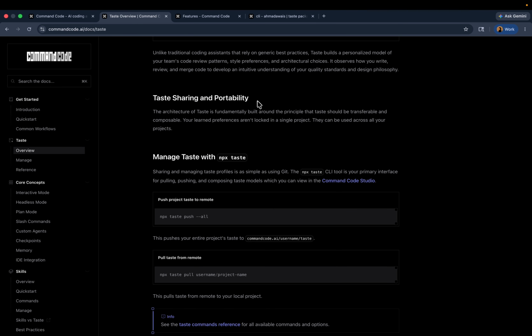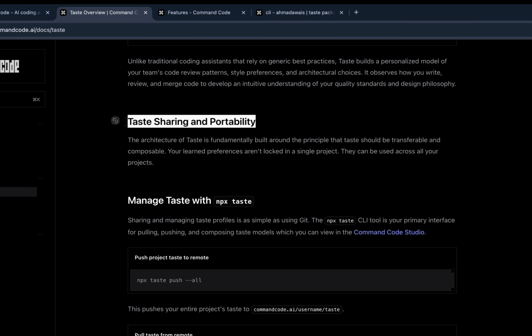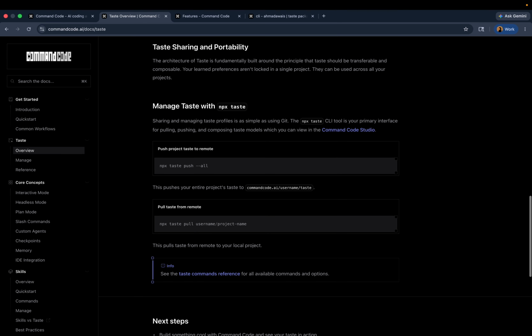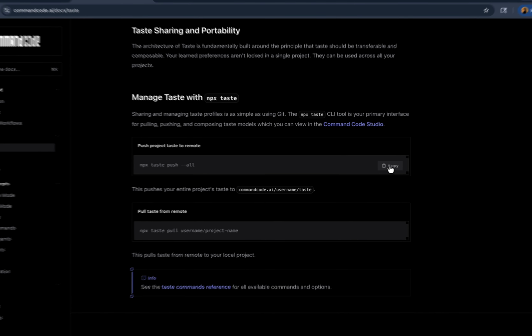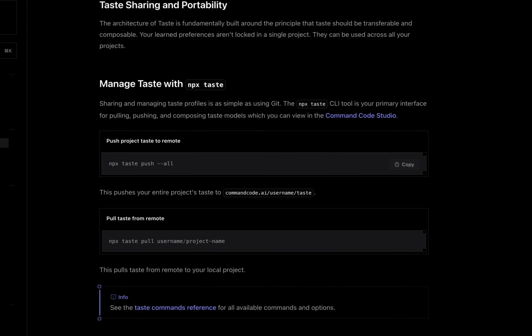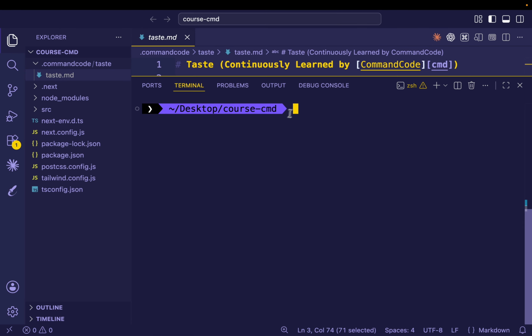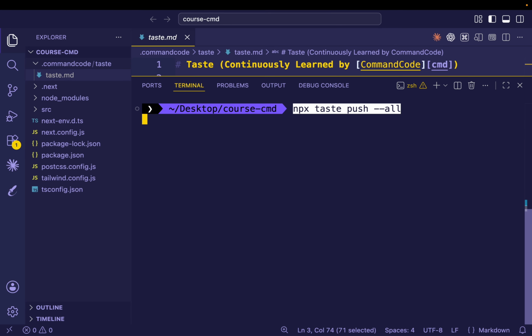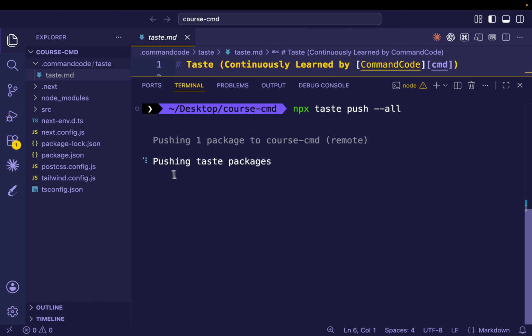Now, taste isn't just personal, it's portable. Let's say you've been coding for a while and Command Code has learned your patterns. You can share that with your team with this npx taste push --all command. So let's see that in action. I'm going to run this command inside the task management app that we created in the previous lesson, and you'll see this indicator that it's pushing taste packages.